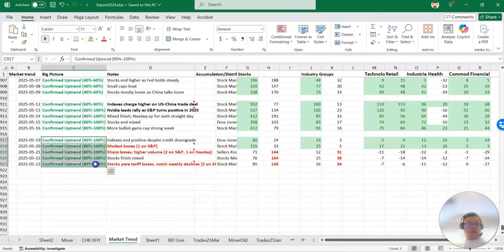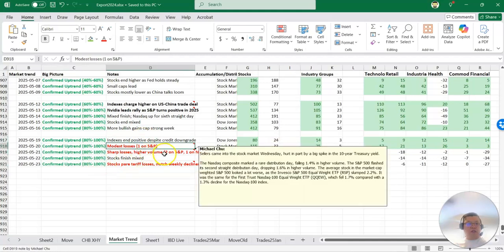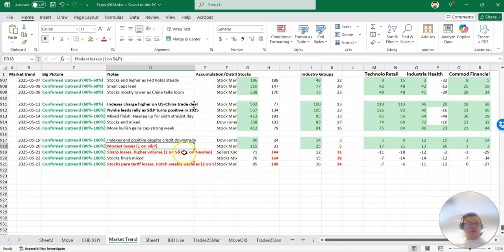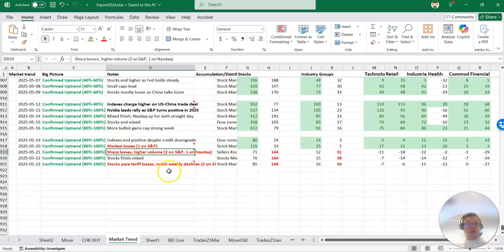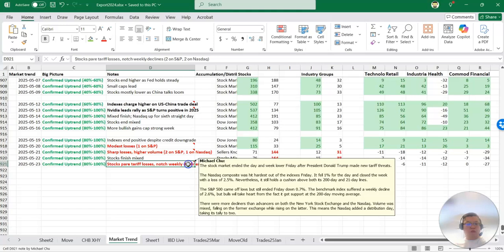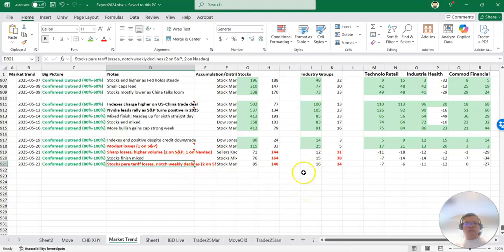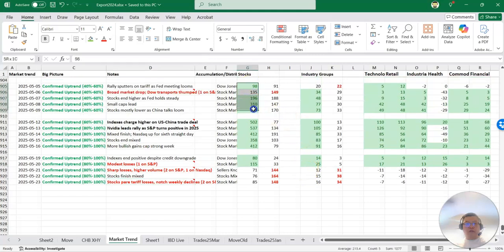Over the week we see IBD didn't change any of their allocation outlooks. It's still 80 to 100%. But we actually see a distribution day on Tuesday for S&P. We saw distribution days for both S&P and Nasdaq on Wednesday, which is higher volume selling here. And then Friday, you see again Nasdaq actually has a distribution day. After weeks of positive momentum for accumulation, we're starting to see stocks being distributed.